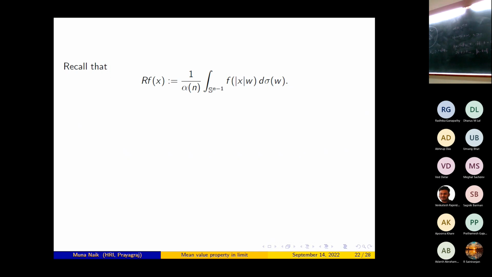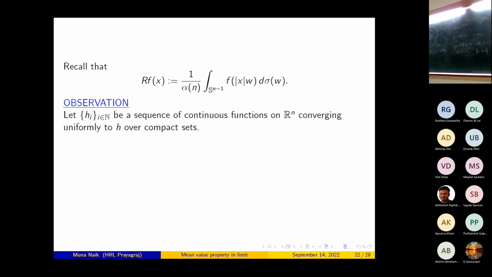Now recall this is the definition of the radialization operator R. We have two observations. Let h_i, i belonging to N, be a sequence of continuous functions on Rn converging uniformly to h over compact sets. Then for x belonging to Rn, L_x h_i will converge to L_x h as i tends to infinity uniformly over compact sets. This is clear because the translate of a compact set is compact.